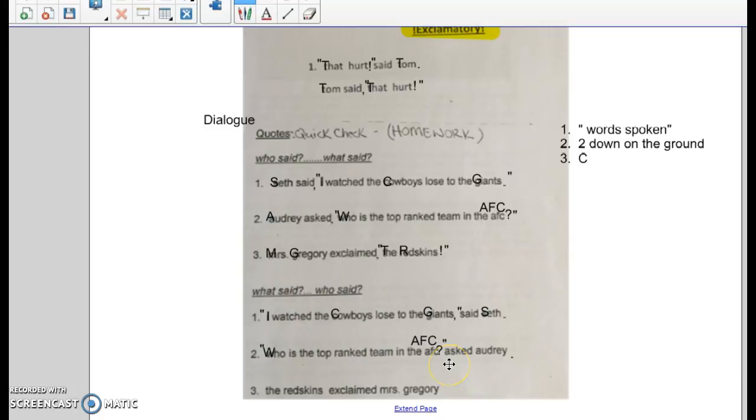Do we capitalize the A in "asked Audrey"? No, that is not a sentence. It's just finishing the thought. It's part of our dialogue tag. Capitalize Audrey because that is her name.